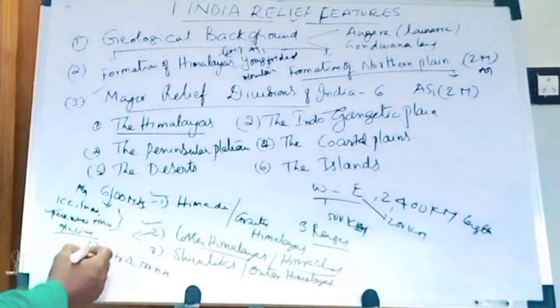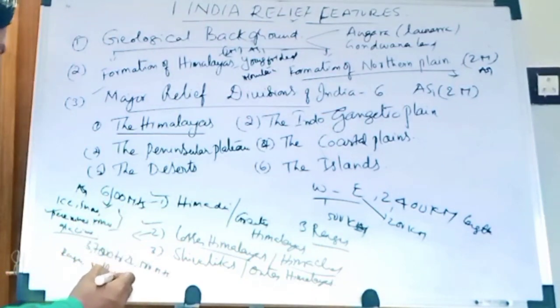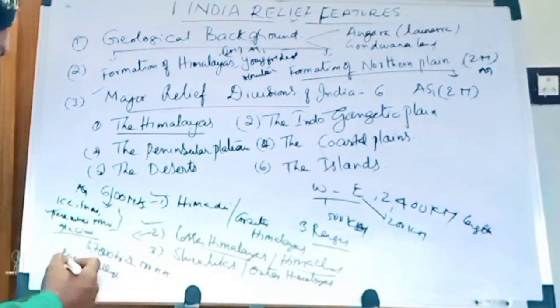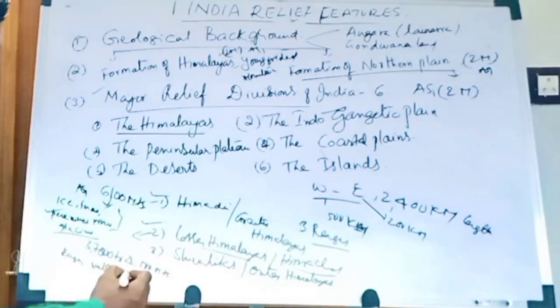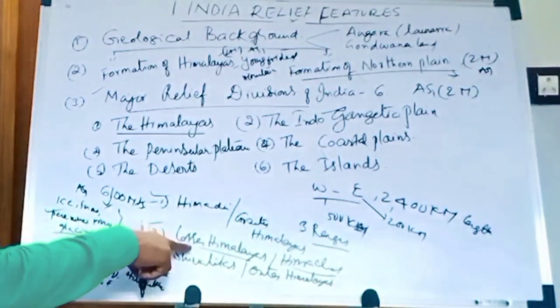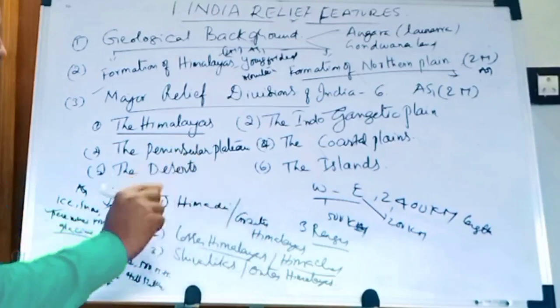Here there are mainly ranges, valleys and hill stations, and evergreen forest.